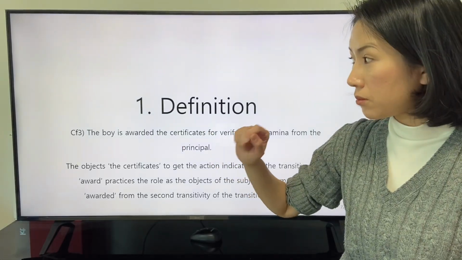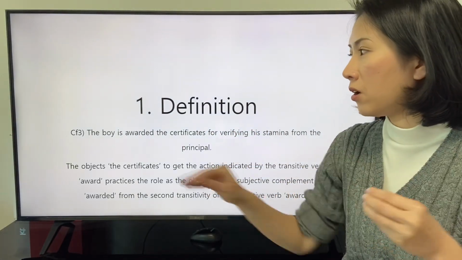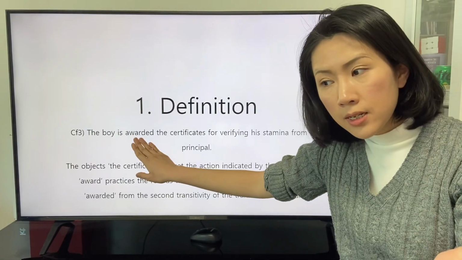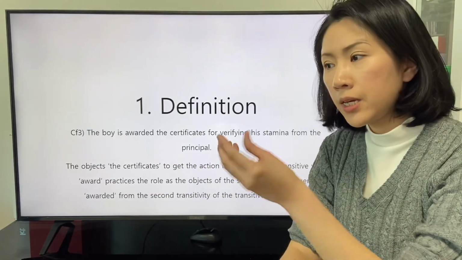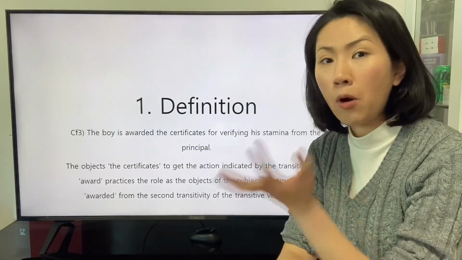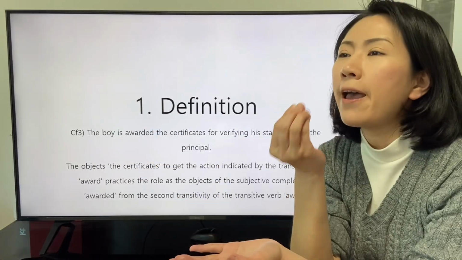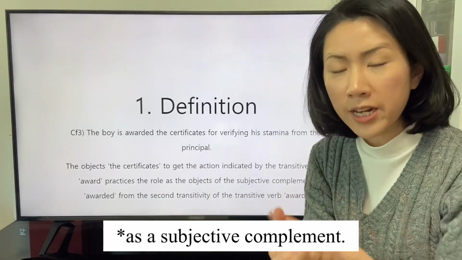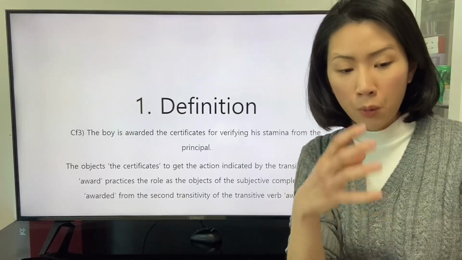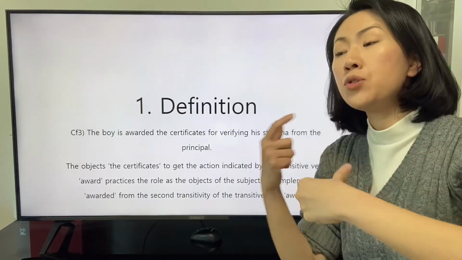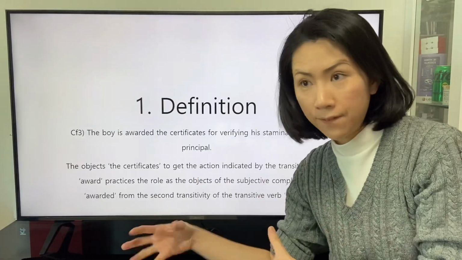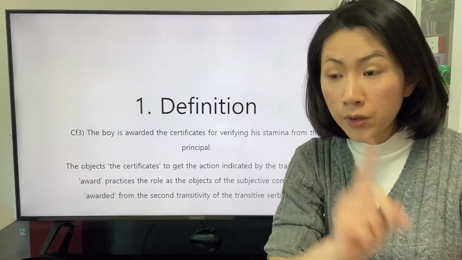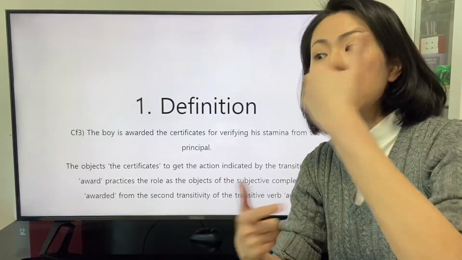the form of the transitive word transforms into the past participle awarded to have the new role. The transitive verb award has the new trait as an adjective in this clause. This is because of the first transitivity. The trait of a word is switched.